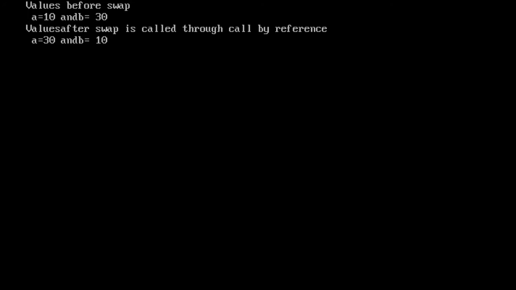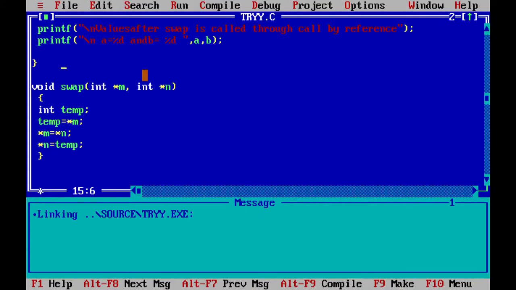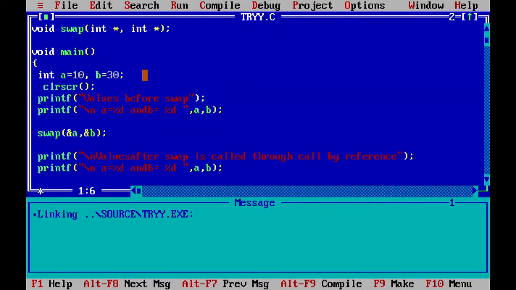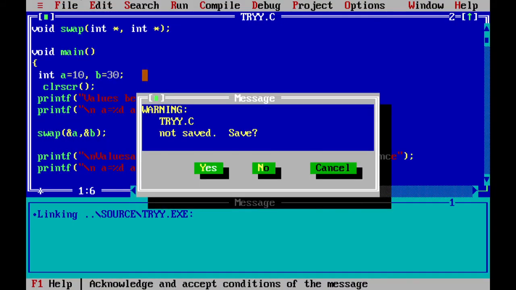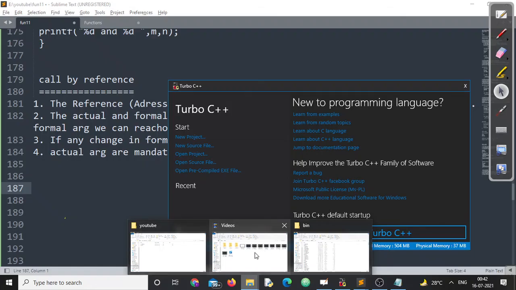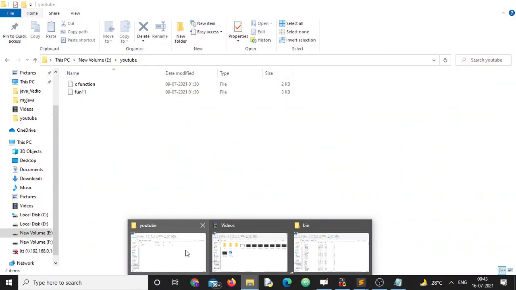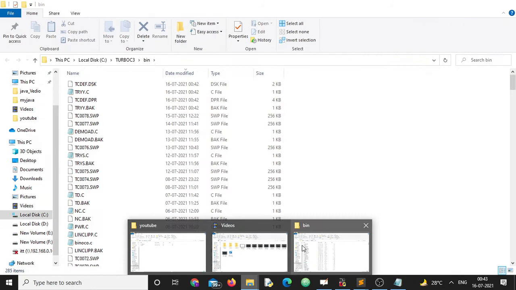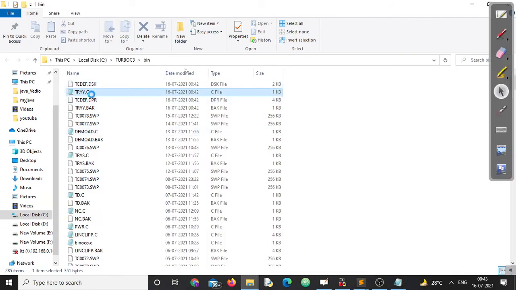But in call by value, if you can recall, that was not the case because they used to have different memory locations, right? I hope you all could understand this one. Let me take this program to my editor, then I'll try to explain the entire thing to all of you so that you can understand.